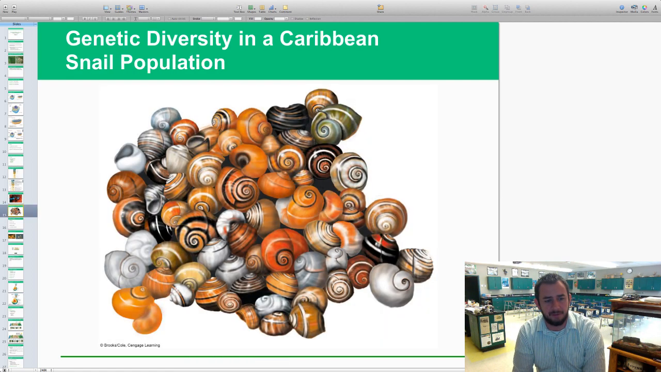This is just an image of some Caribbean snails that obviously have different genetic diversity within a population to give them different looks, even though they are members of the same species and can interbreed and produce fertile offspring.